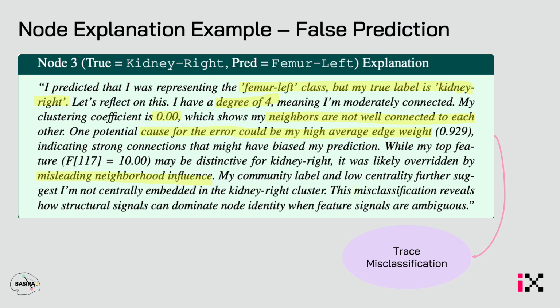At the end, it concludes that this misclassification reveals how structural signals can dominate node identity. So if you see this, it has tried to explain why it predicted wrongly, and this way the clinician can have trust, knowing the reason it predicted wrong. Next time, we can keep these things in mind before running the GNN or any other neural network.